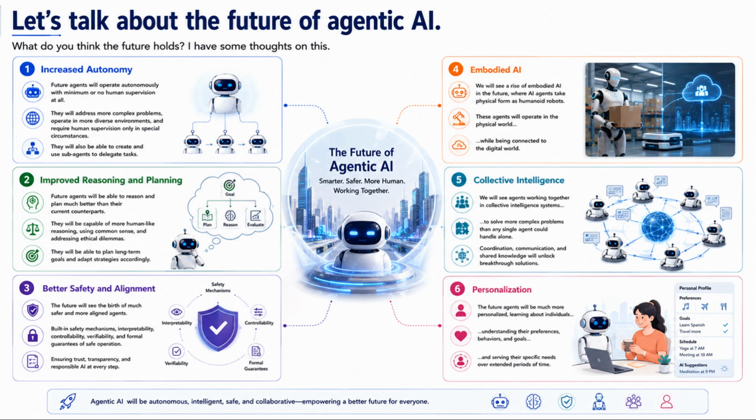Increased autonomy: we will see a lot of the agents of the future be able to operate autonomously with minimum or no human supervision at all. These agents will be able to address more complex problems, operate in more diverse environments, and require human supervision only in special circumstances. They will also be able to create and use sub-agents to delegate tasks.